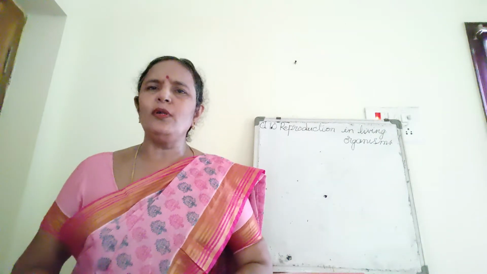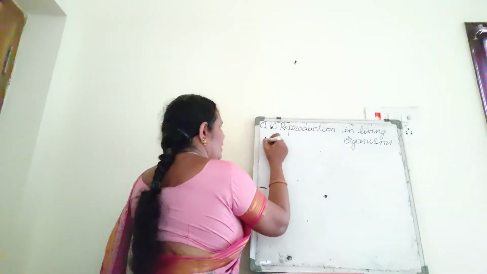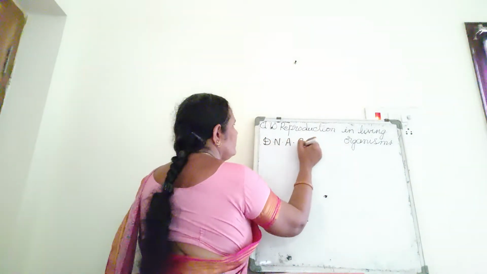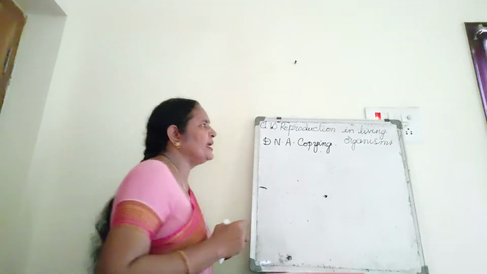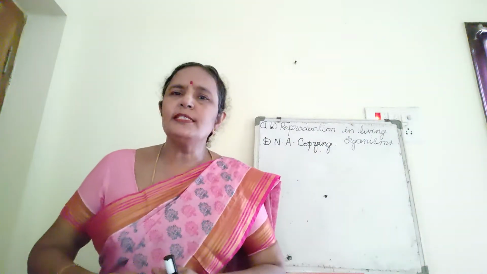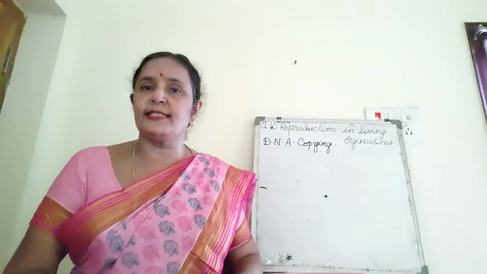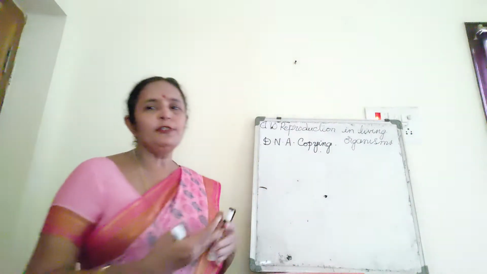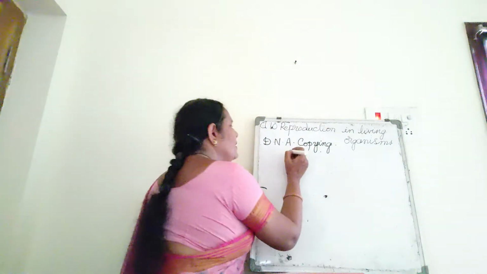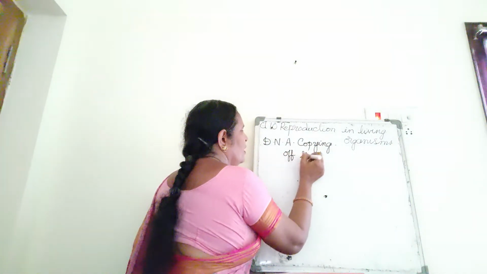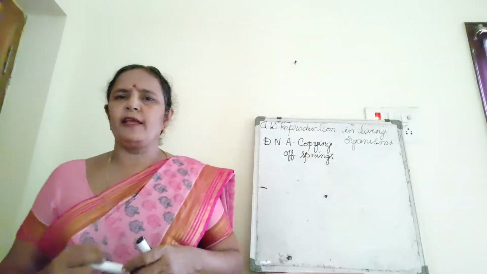This is called DNA copying. DNA copying is very essential. Why is DNA copying very essential? Because the parental characteristics, the parental traits, are transferred to the young ones, to their offspring. Offspring means young ones. The parental traits are transferred to their offspring or young ones.